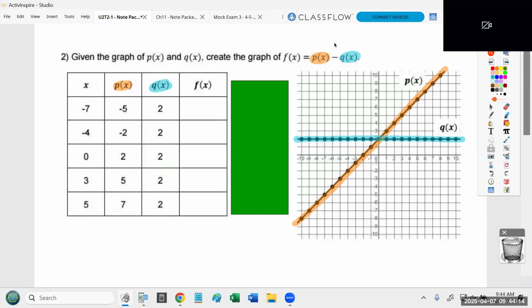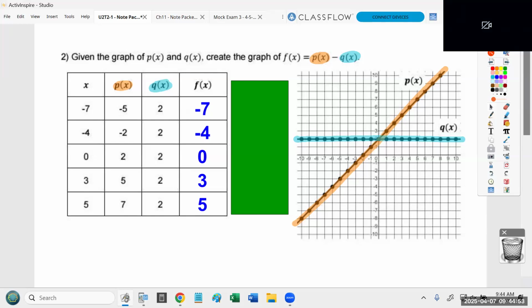Step 3 is use the operation to create the new values. So all we're doing is subtracting 2, subtracting 2, subtracting 2 over and over again. Now, be careful when you have a negative number and you subtract 2, it creates a bigger negative number. But when you get to the positive values and you subtract 2, they become smaller. So -5 minus 2 is -7. -2 minus 2 is -4. 2 minus 2 is 0. 5 minus 2 is 3. And 7 minus 2 is 5. That's step 3. Get your new values.